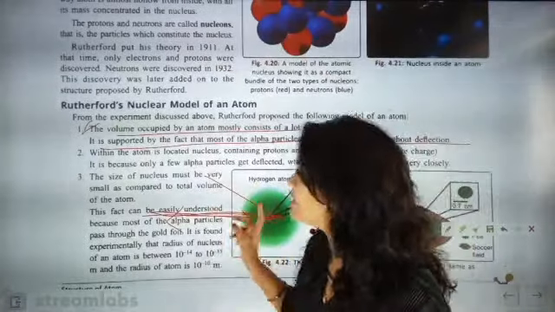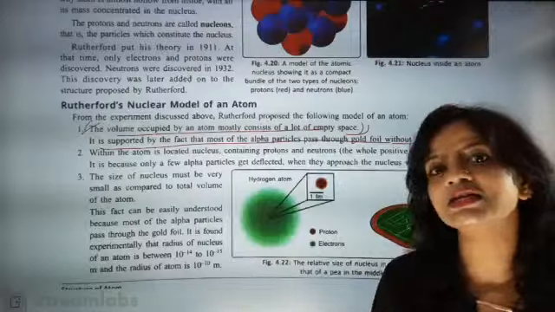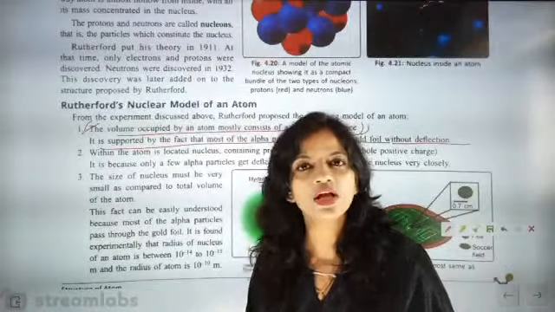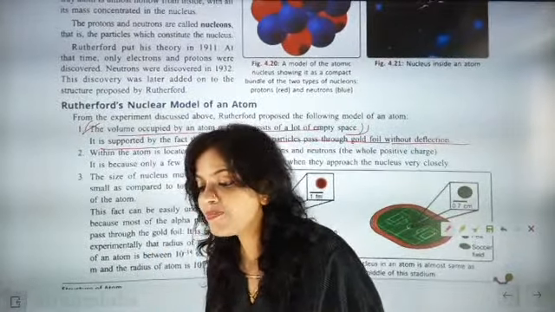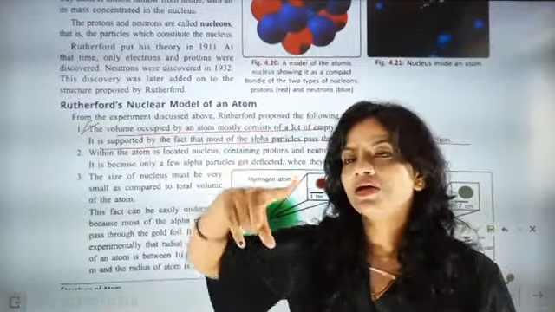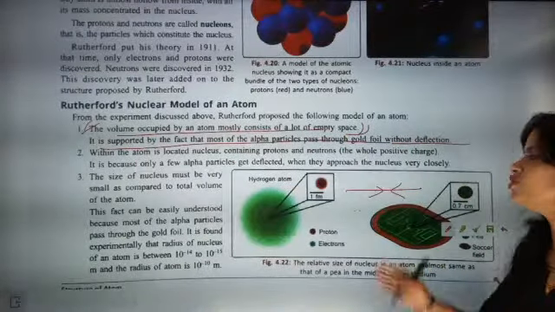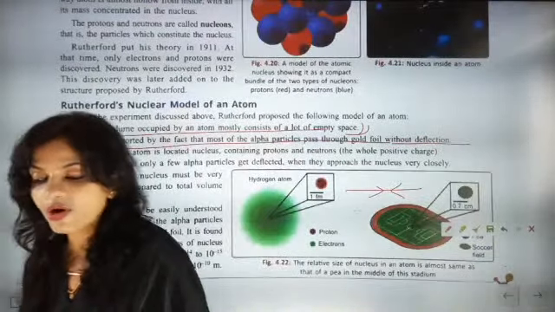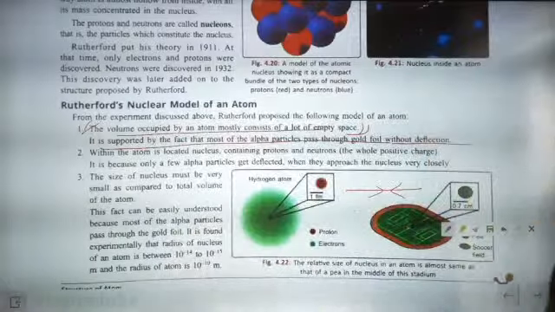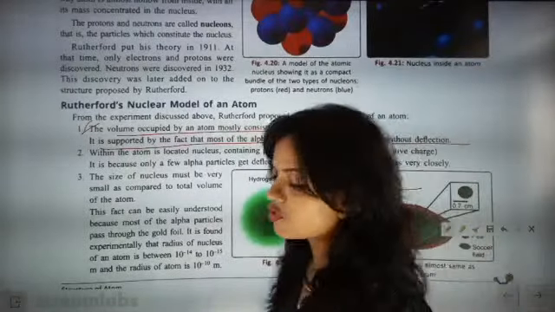So that is exactly proving the point that the nucleus is small, concentrated at the center, and positive. Rebounding means going along one path and returning back along the same path. That is called rebounding. So the size of the nucleus must be very small. This fact was also told by Rutherford.